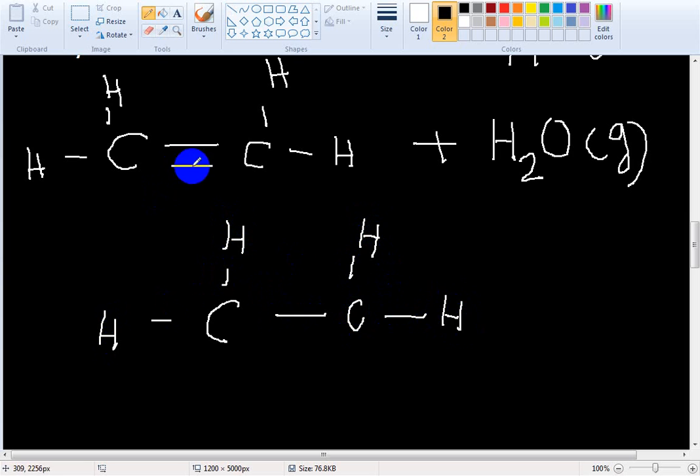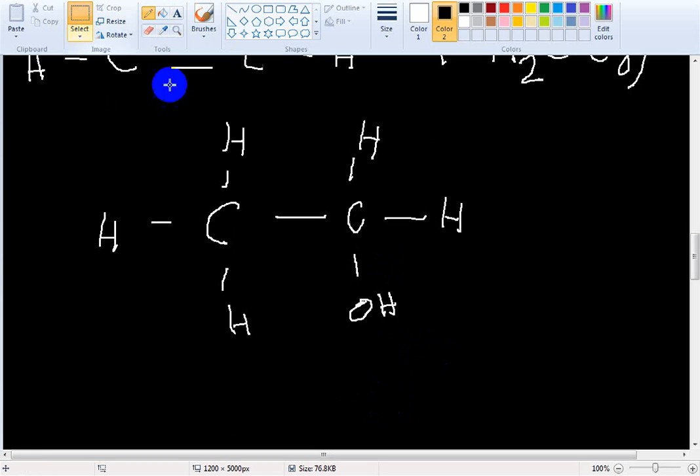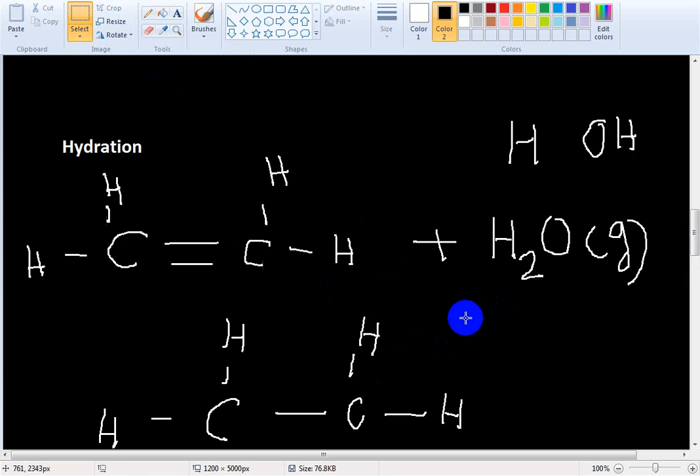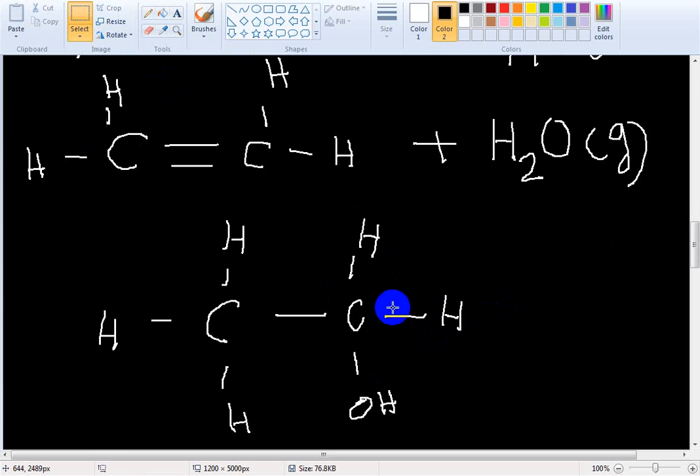Now one pi bond breaks. Hydrogen is added from water and OH is added from water. So this is the product. If this OH functional group is present, it is called alcohol. So in a hydration reaction, alcohol is formed.